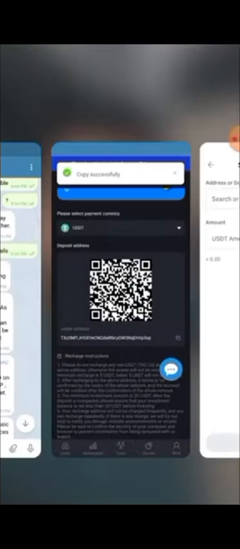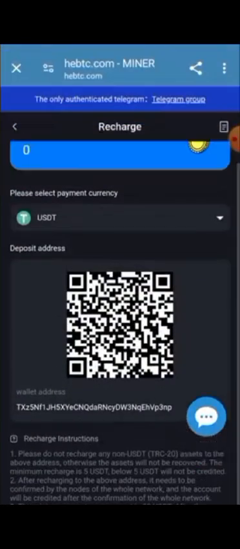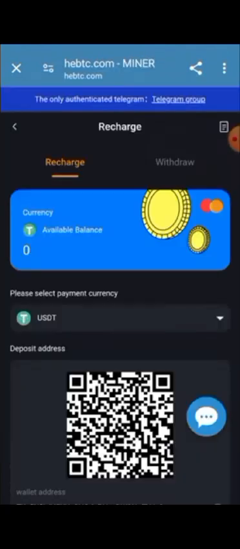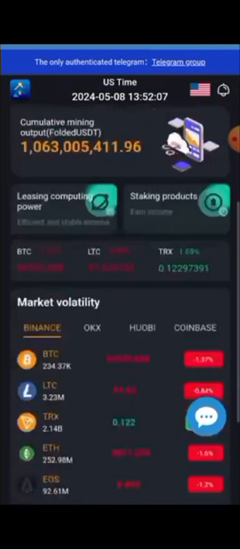When you have made the payment successfully to the wallet, it is necessary to refresh this page, so that your account deposit will be successfully done. So that is the way to get your recharge. So that is the recharge process.